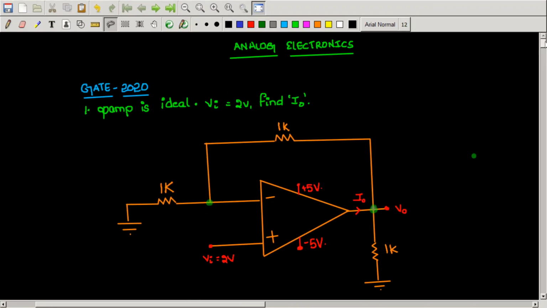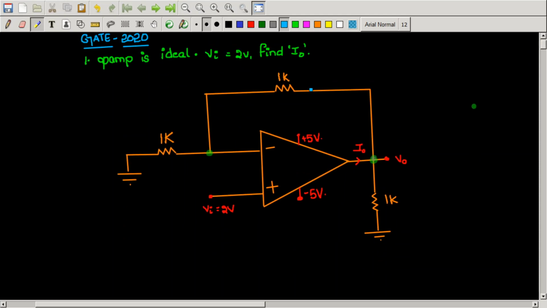Hello friends. So in this video we are going to solve analog electronics GATE 2020 questions. The first question is as follows. The op amp given is ideal and the input signal is 2 volts, and we should find the value of I naught. Now here you can see that the output of the op amp is connected to the inverting input terminal of the op amp.